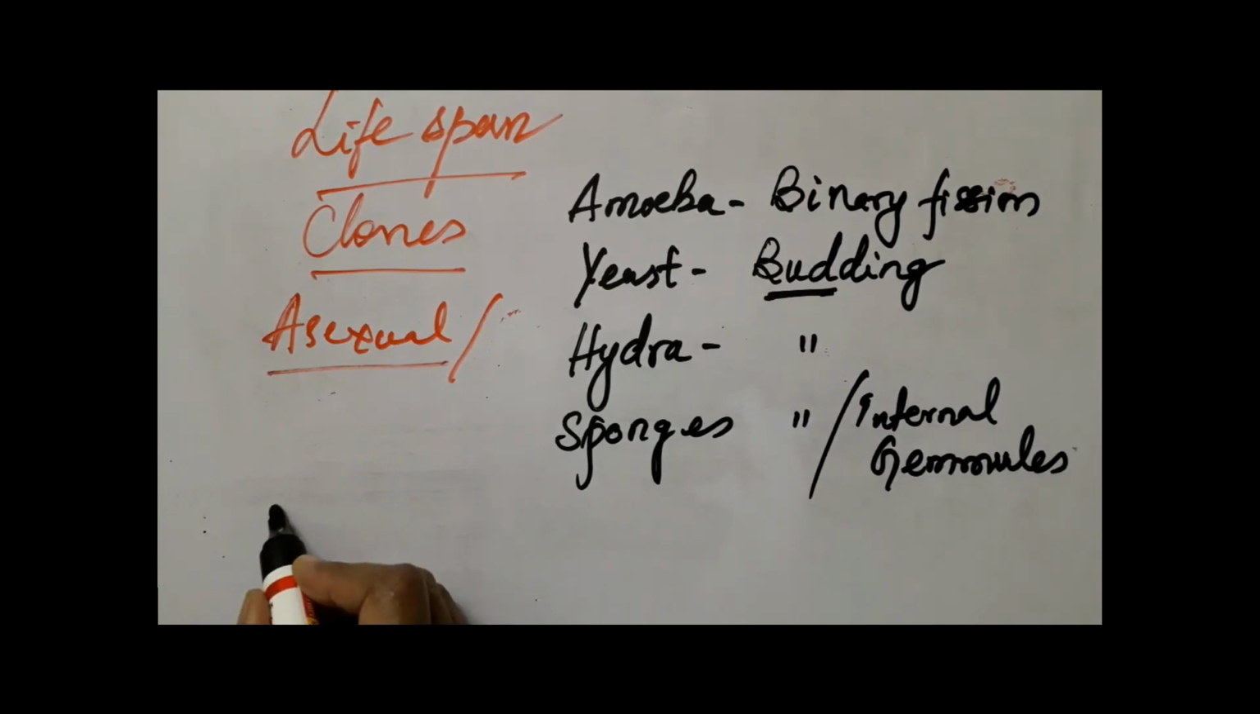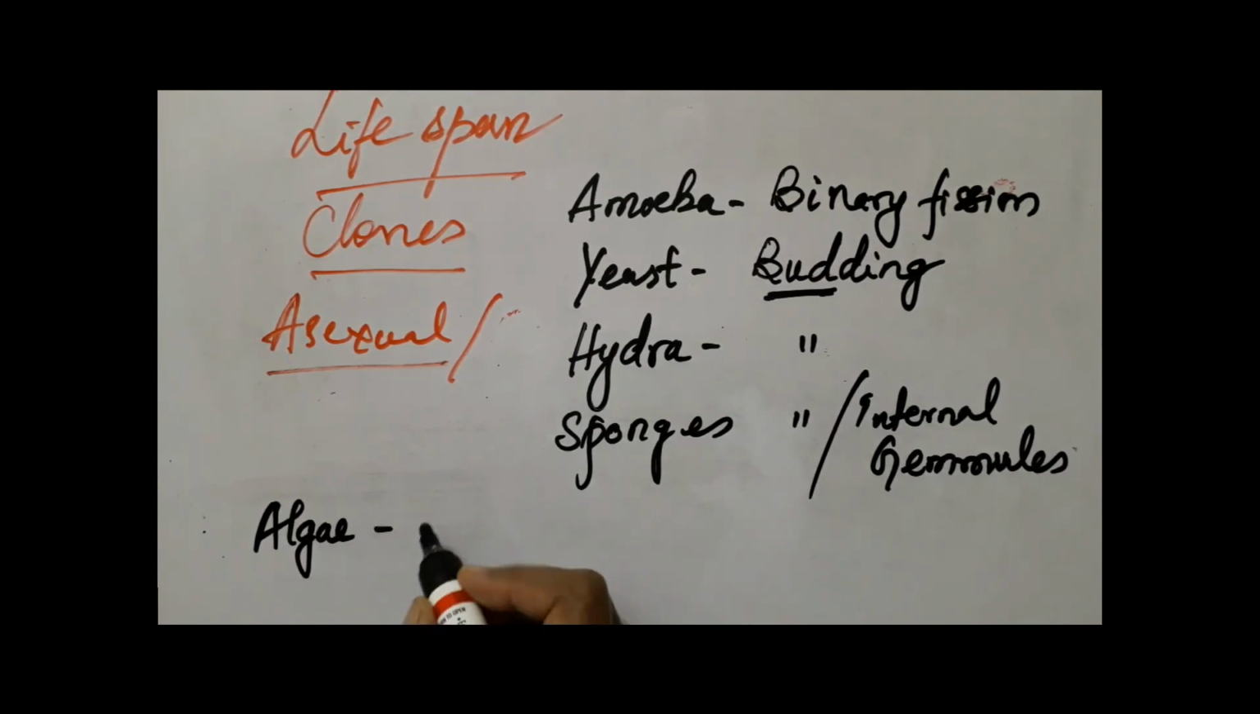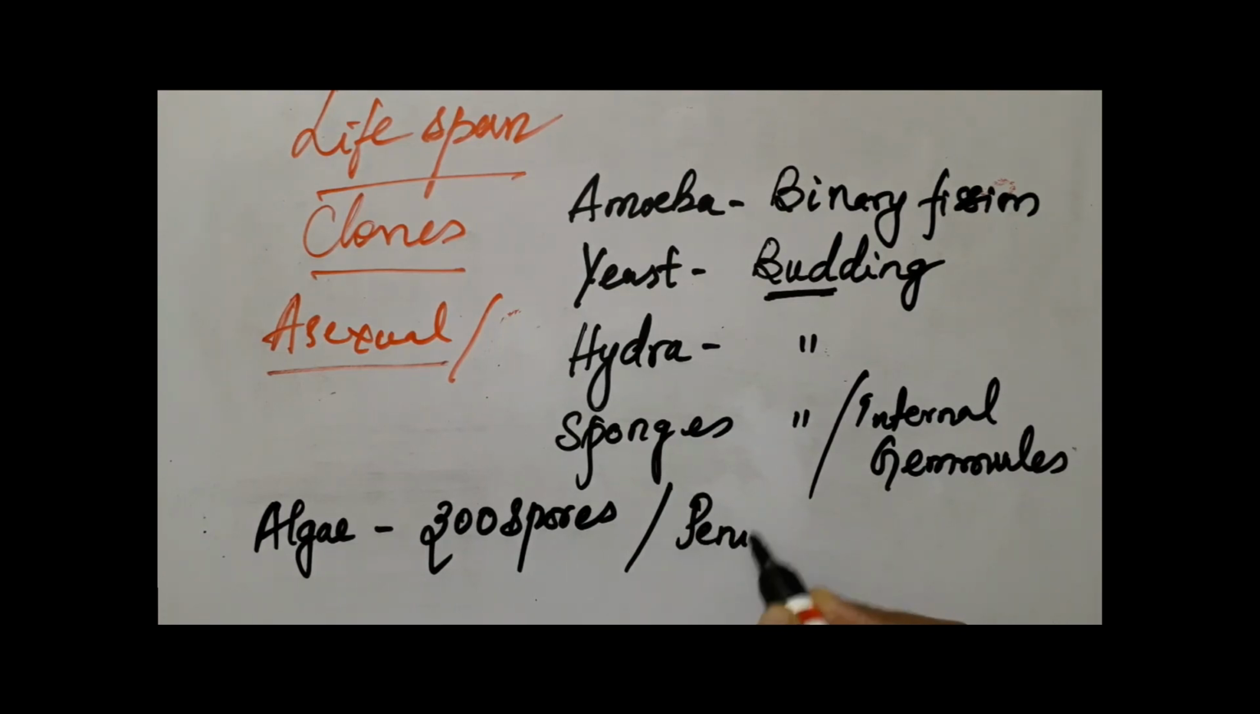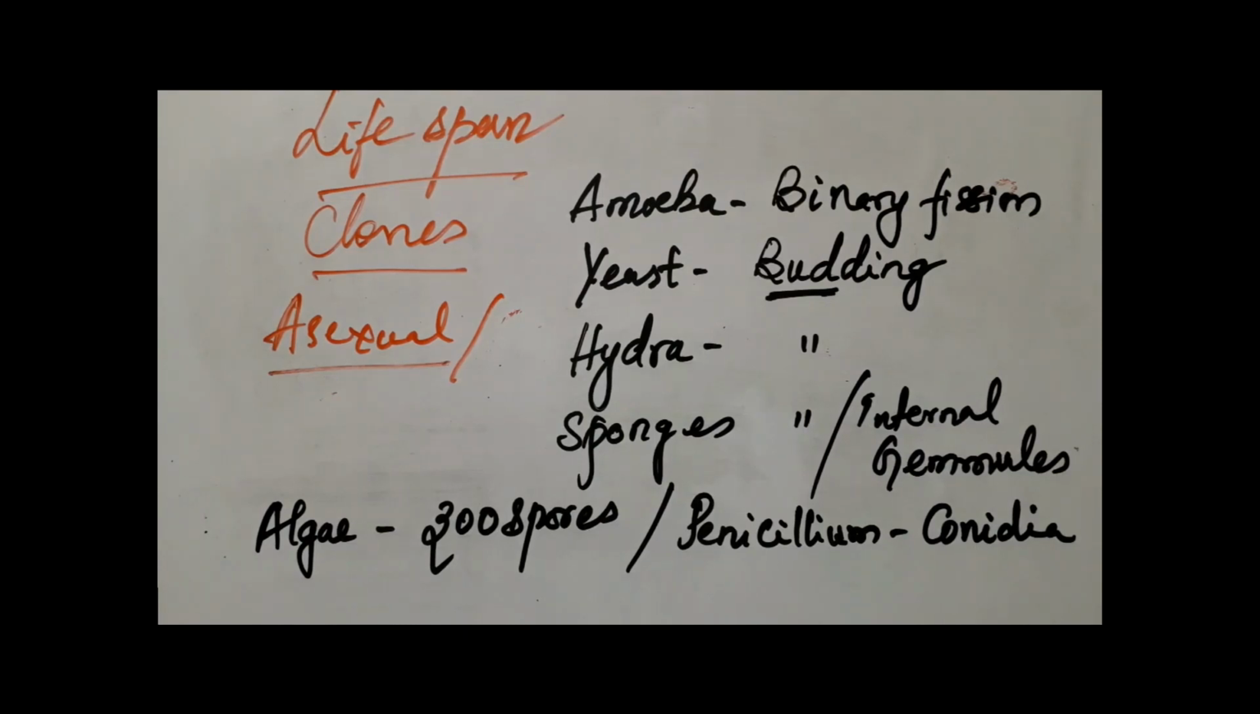Then we studied something about green algae, a unicellular alga. How does it reproduce? By motile spores called zoospores. And then we studied a fungus called Penicillium, which reproduces by forming asexually reproducing spores called conidia. These are the examples you studied in lower organisms.